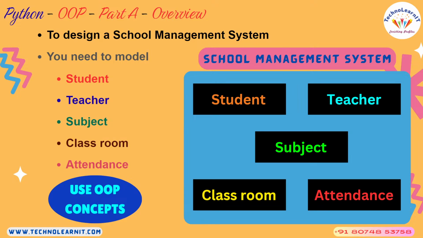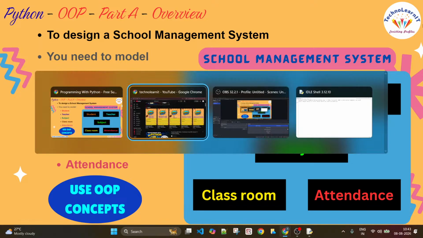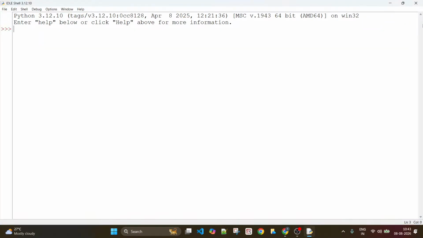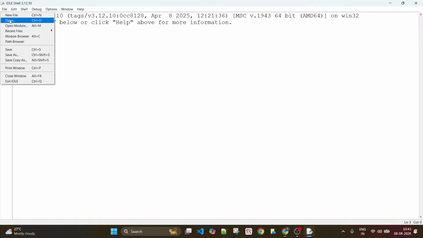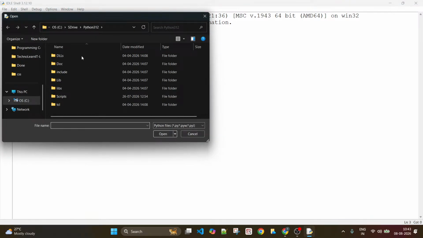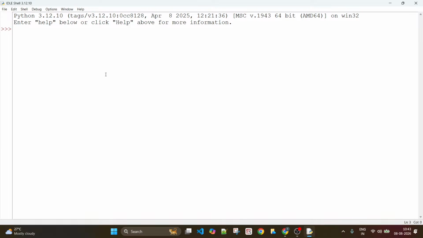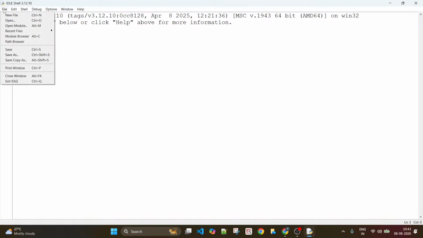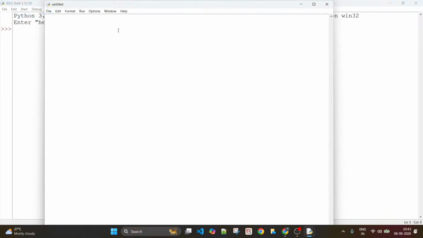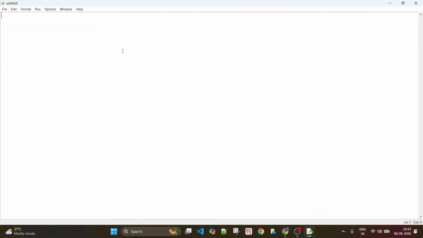Underscore name is probably a variable name, right? So let me go back to IDLE and show you what I mean. When you think of a student, I'll just open a file and start typing here, okay? If you want to store the details of a student, you can say S1 underscore name is, for example, Ram.